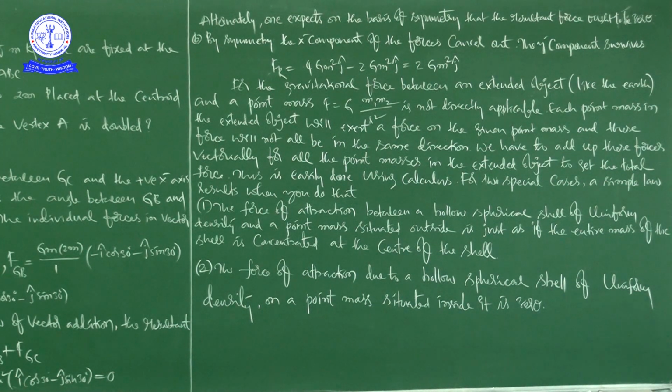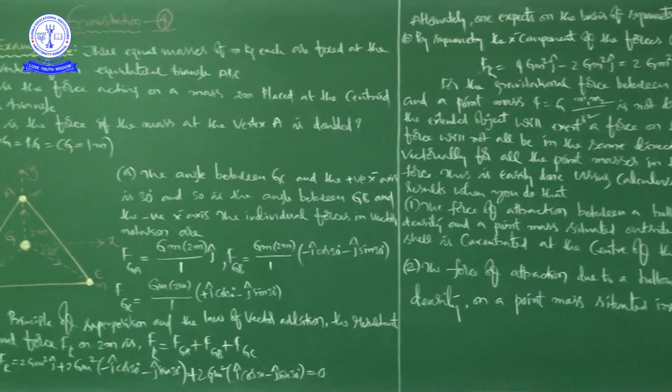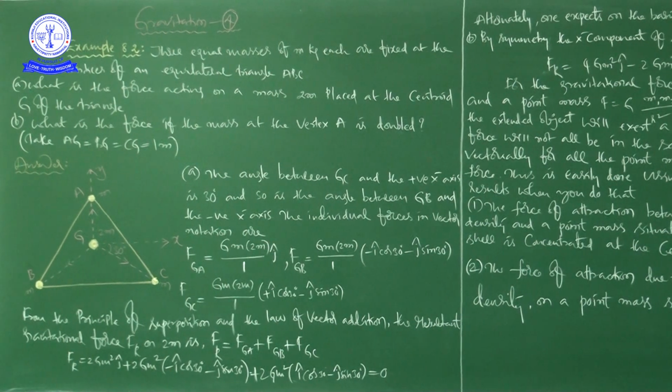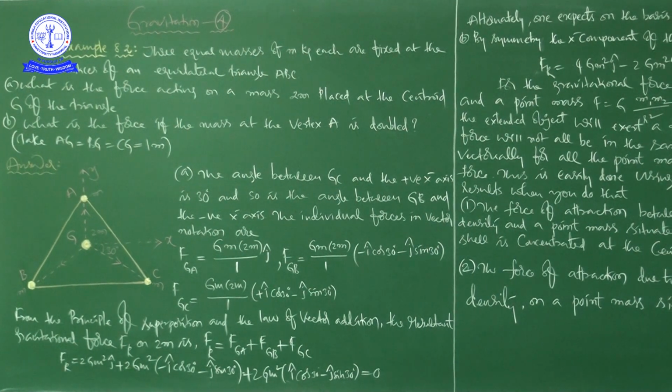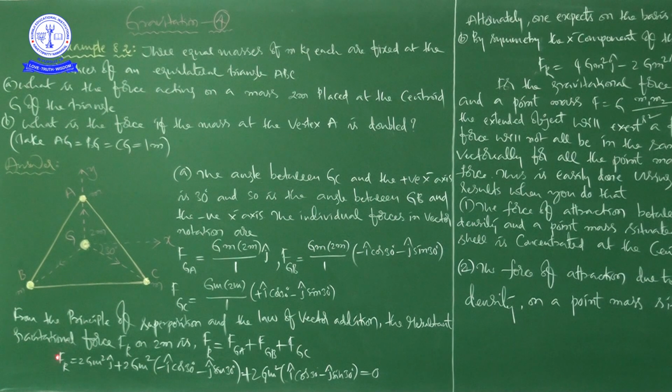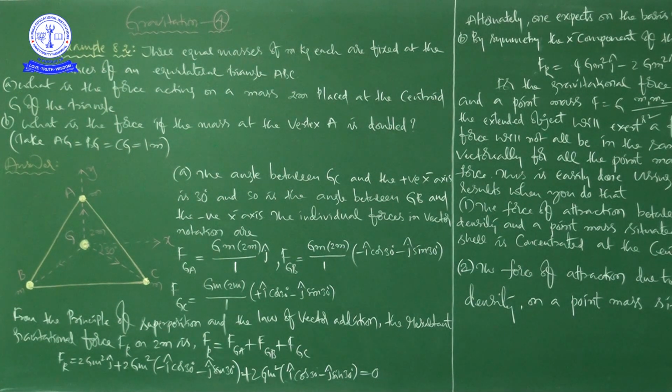Regarding A, it's okay, because there we calculated the resultant gravitational force on a mass 2m present at the centroid, because of three masses kept at the vertices of an equilateral triangle.